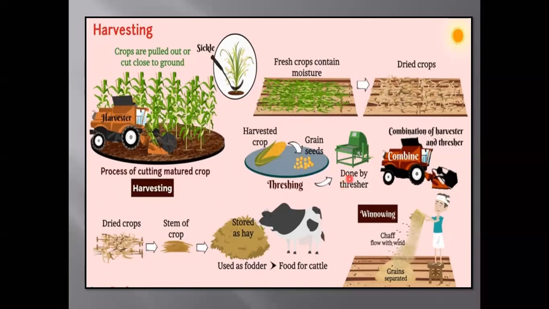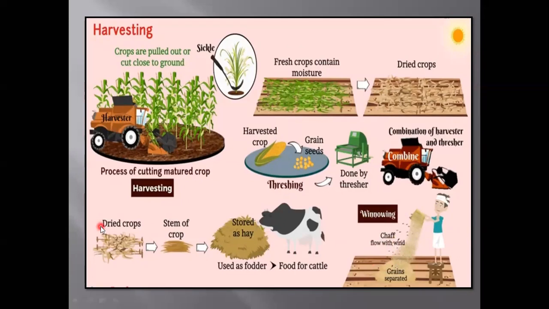Another machine is also there, called a combine, which is a combination of harvester and thresher. So we can harvest the crop and we can separate the grains also. After separation of grains, we can cut the crop into small pieces and store it as hay.